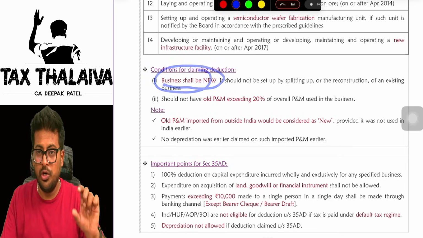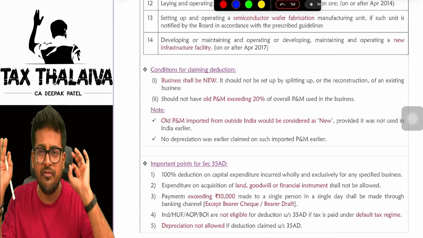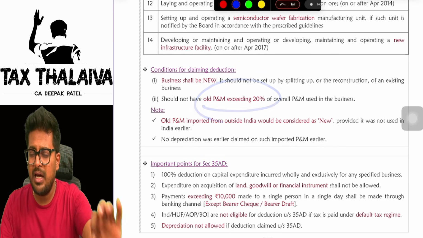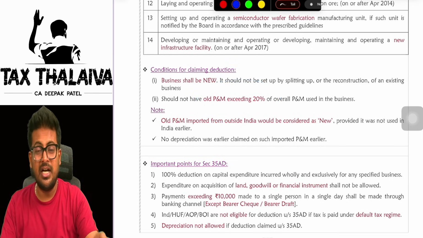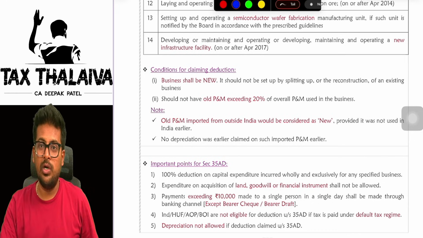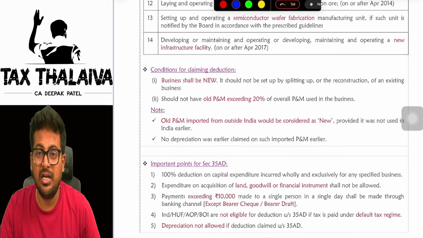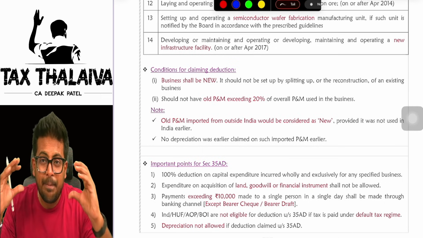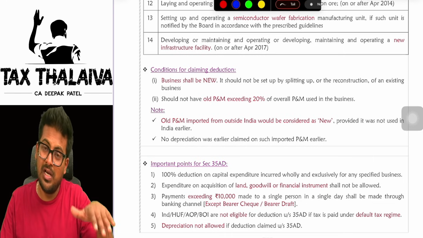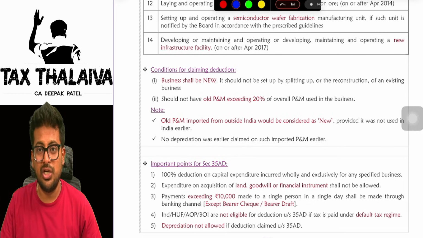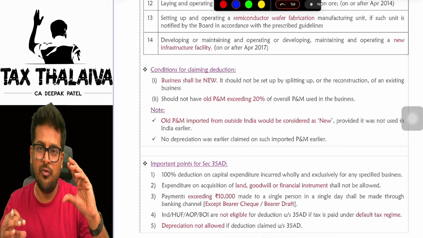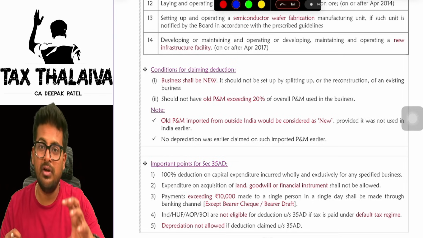Business shall be new. I told you it should not be an old business, acquiring a business and all. No, a very brand new business, boss. The plant and machinery, if you remember in additional depreciation, it told that I will give you additional depreciation only if you have new plant and machinery. But under section 35AD, to the extent of 20% of the total plant and machinery, you can have old plant and machinery. Yes, still you will be eligible to claim 35AD deduction. So out of 100 rupees of plant and machinery, I can have 20 rupees maximum of old plant and machinery. 80 rupees I have to have new plant and machinery.